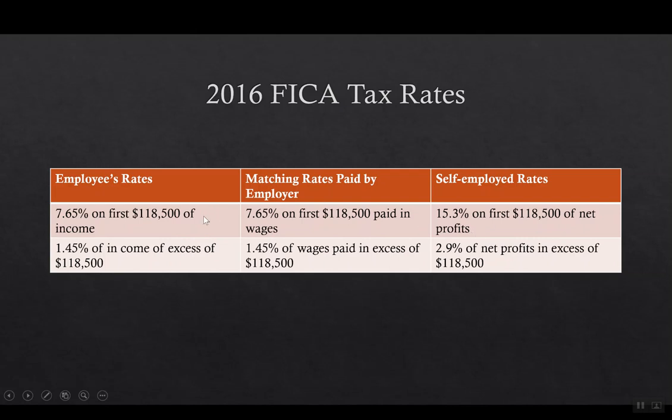Self-employed means you're having to pay both of these amounts. So if you added 7.65 and 7.65, you get 15.3, and 1.45 and 1.45 is 2.9%. So employees get to share what they're contributing with their employer, but the self-employed, they have to pay the whole amount. Notice here it does say of net profits, so it's a little bit different than a wage. It says a profit. Totally different, not something we're going to cover. It's just something I wanted to point out in the chart.